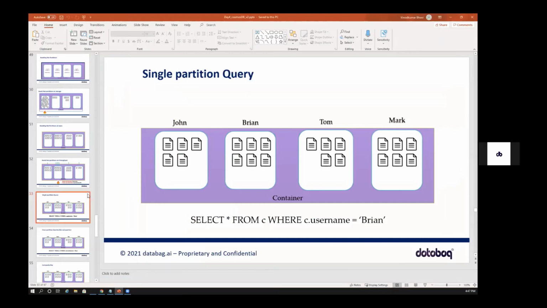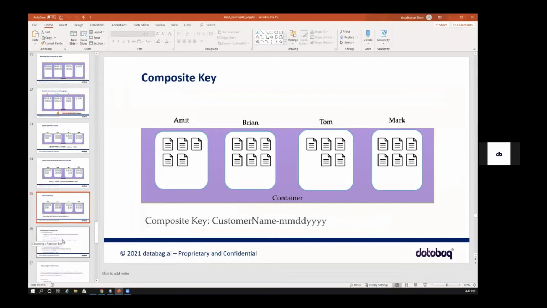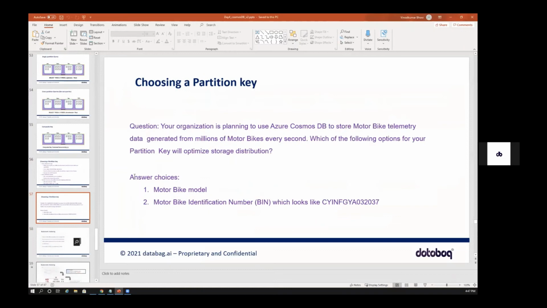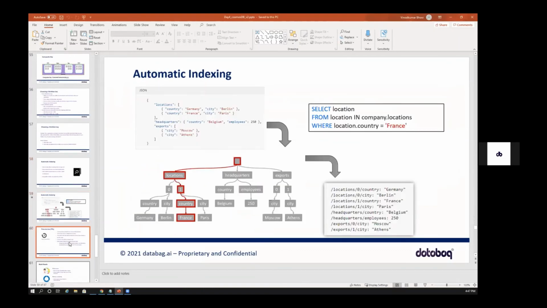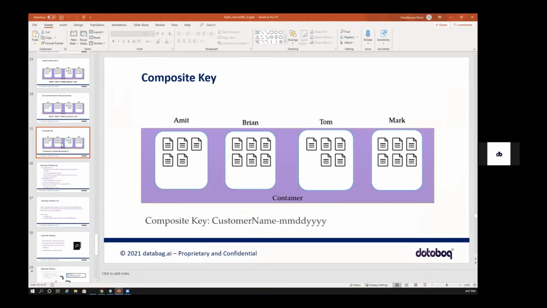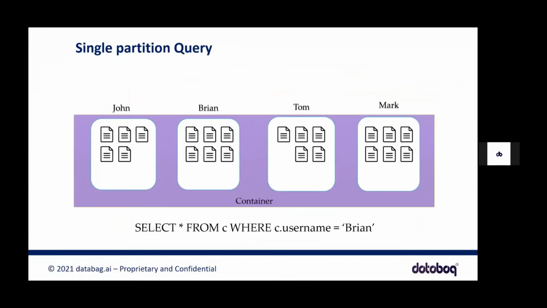Okay, so again, there is a concept called single partition query and cross partition query, and also composite key, choosing a partition, and indexing. Okay, let's go to the single partition query. So a single partition query is nothing but, like I said, right?